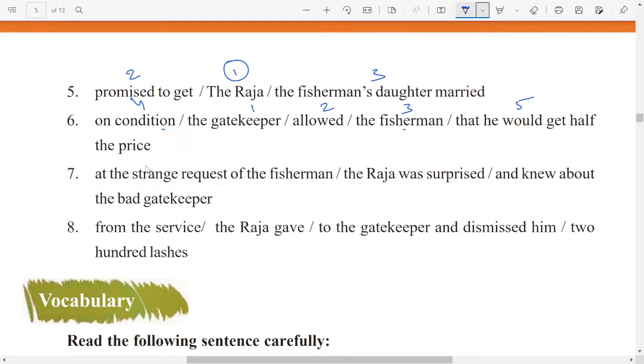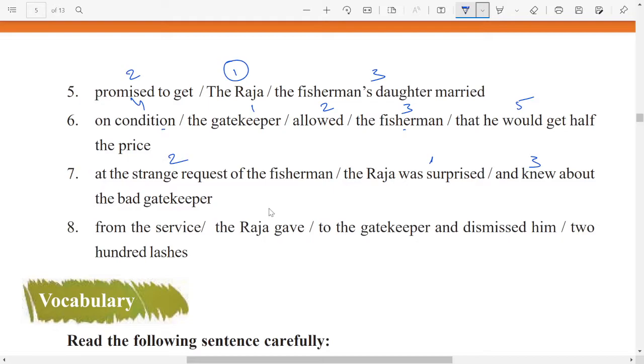Next. At the strange request of the fisherman, the Raja was surprised and he knew about the bad gatekeeper. So what we can use here? The Raja was surprised at the strange request of the fisherman and knew about the gatekeeper. So one, two, three, rearrangement. Next one, from the service, the Raja gave to the gatekeeper and dismissed him 200 lashes.